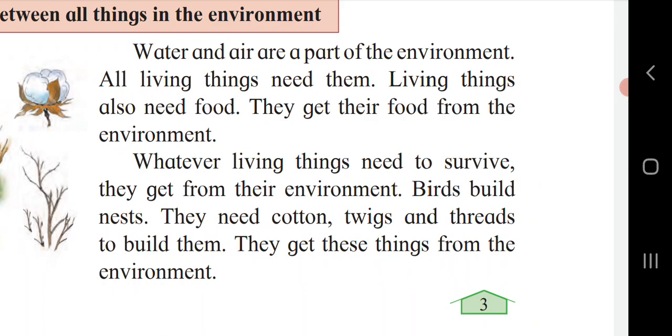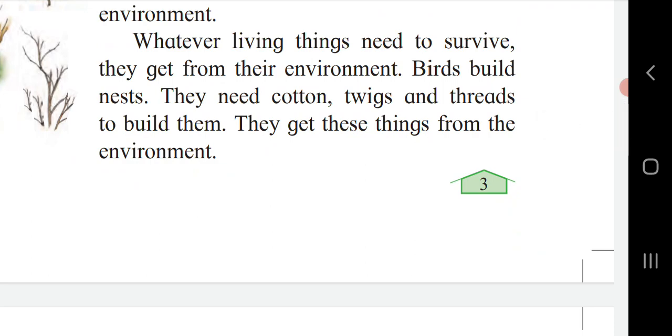Living things also need food. Yes, animals need food. We human beings need food. Plants, to grow, need food. They get their food from the environment. Yes, from where do we get food? We get food from the environment. The environment gives us food. Whatever living things need to survive, they get from their environment. Birds build nests; they need cotton, twigs and threads to build them. They get these things from the environment. Yes, whatever is needed to survive in our life, we get from the environment.